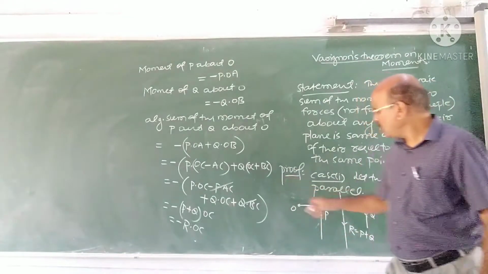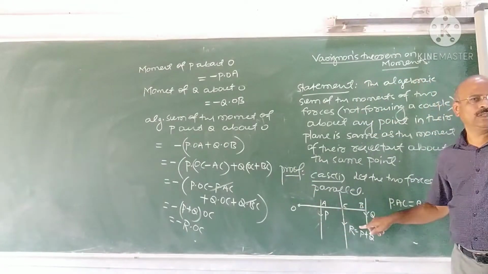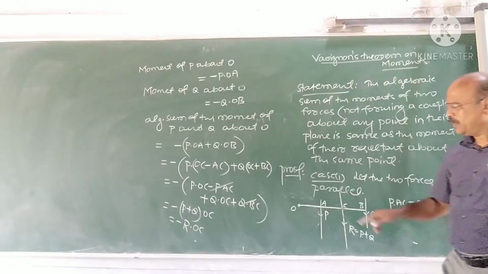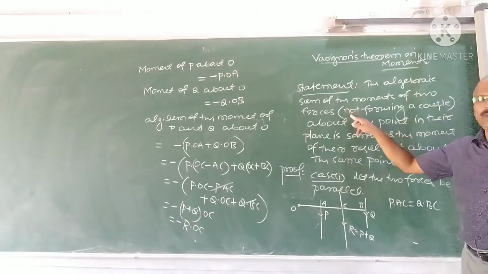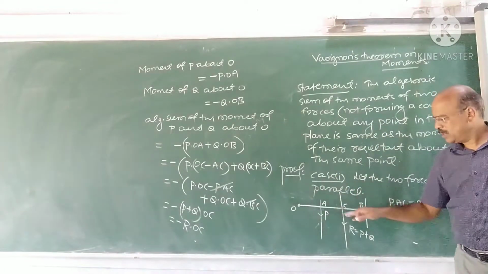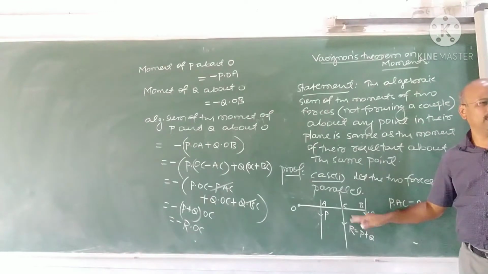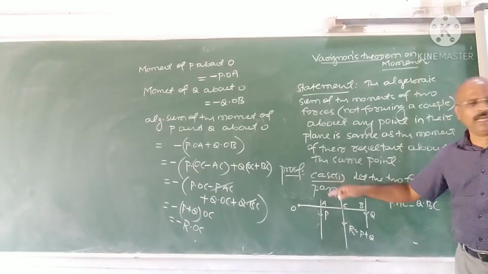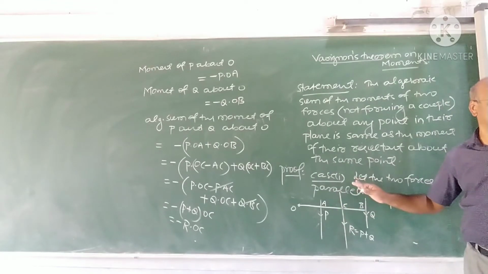So, if P and Q are parallel forces, with lines of action parallel, then the algebraic sum of the moments of P and Q about any point is the same as the moment of their resultant.